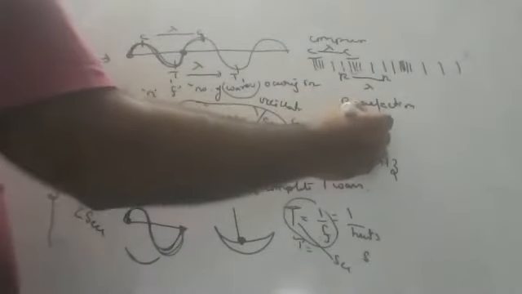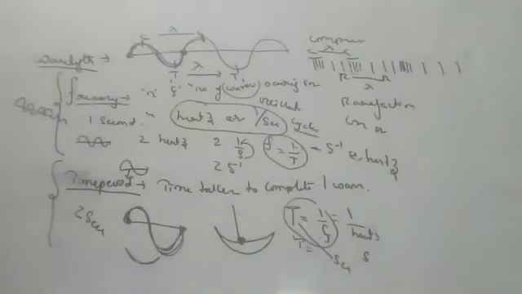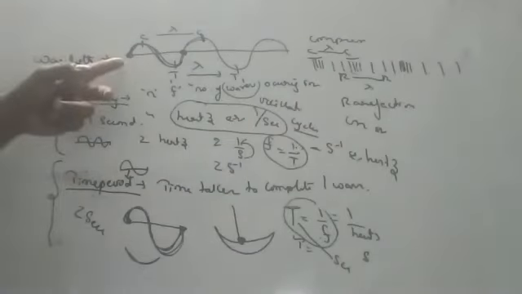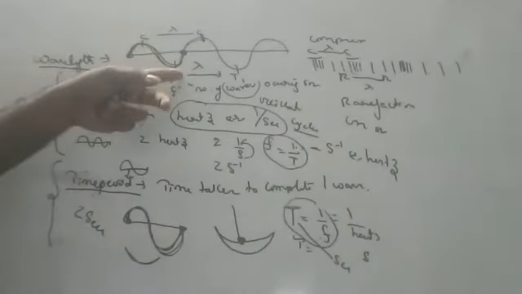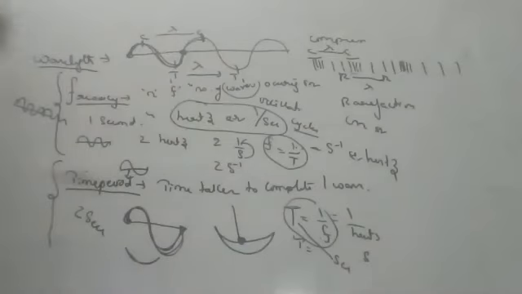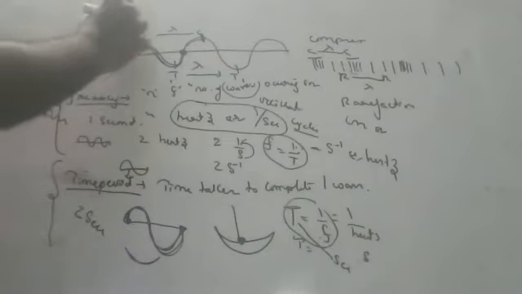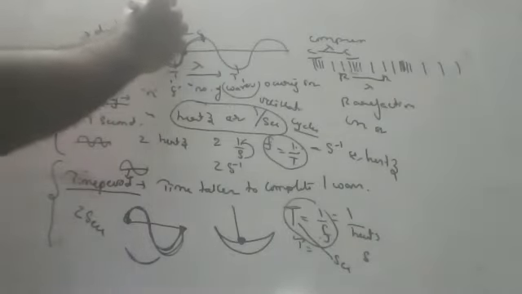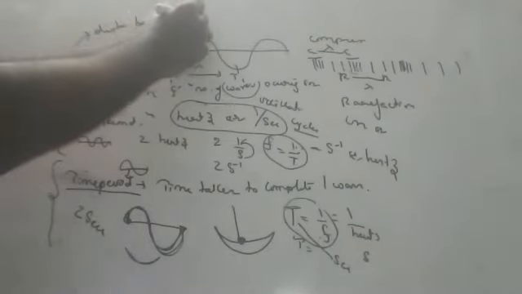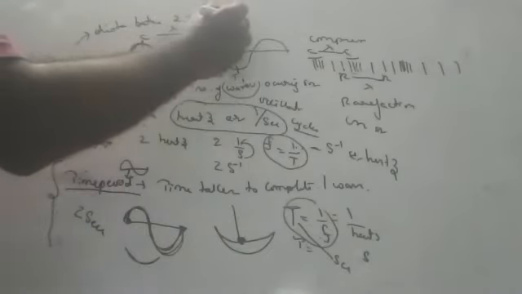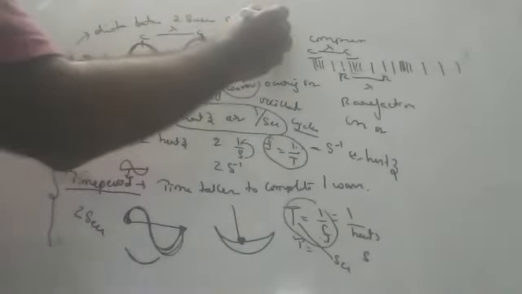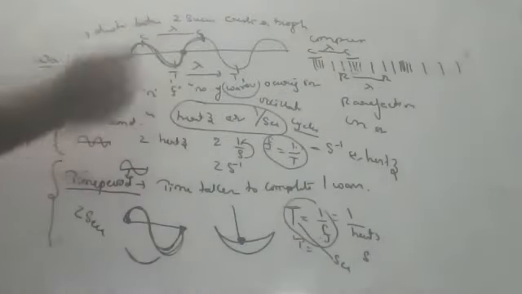Okay. So units are centimeters. You can write centimeters or mm. You can't write meter. One wave cannot be 1 meter except in tides of waves in the ocean. So wavelength is the distance between two crests or the distance between two troughs. Definition of wavelength: distance between two successive crests or troughs.